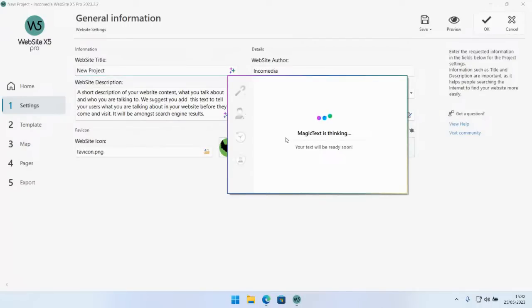When you select this, the AI is going to take a while to load up our new text, and then it's going to come up with whatever title it decided we need to use. Seems to be taking a little longer than usual. Keep in mind that this specific functionality relies, of course, on OpenAI technology.